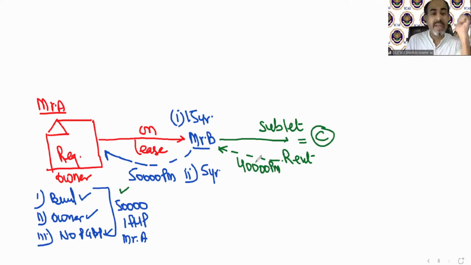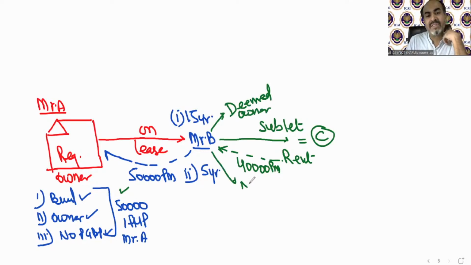Now this deemed owner concept comes into action. If this is a 15-year lease, then in this situation Mr. B is a deemed owner. And in this case, he is not a deemed owner. So how will it affect the position of Mr. B? It will be like this.